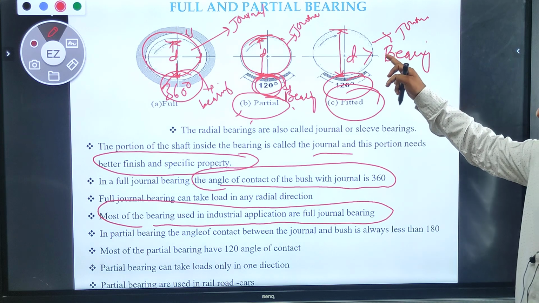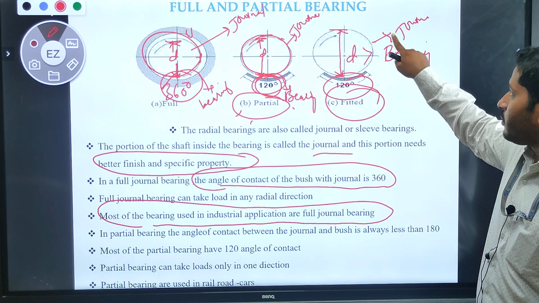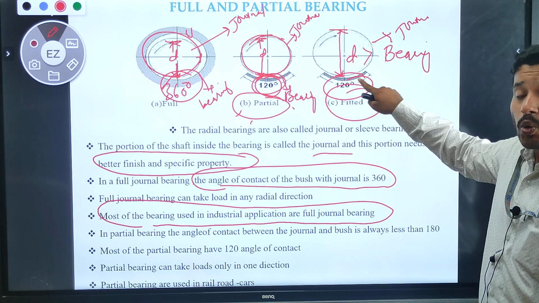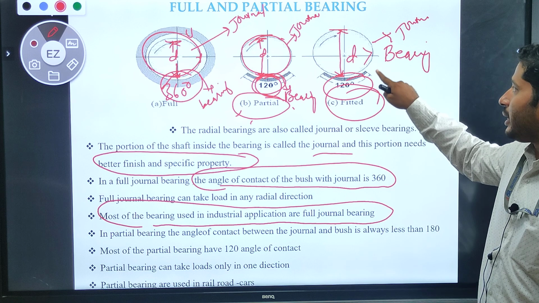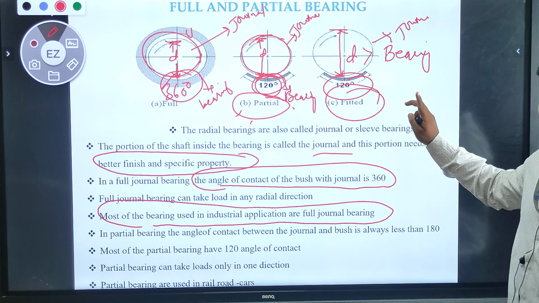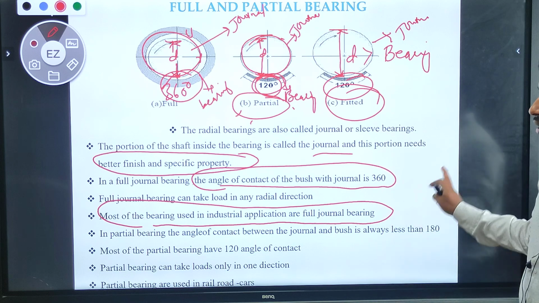You know very well regarding the fitted journal bearing. The fitted journal bearing is nothing but where the angle of contact between this journal and bearing is 120 degrees. The diameter of this journal is greater than the diameter of the bearing. Such type of bearings, what we can say as the fitted journal bearings. Clear?